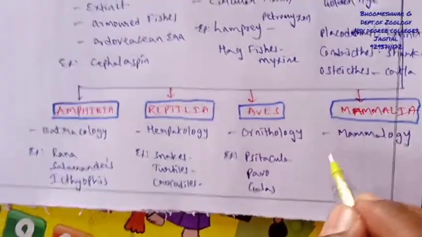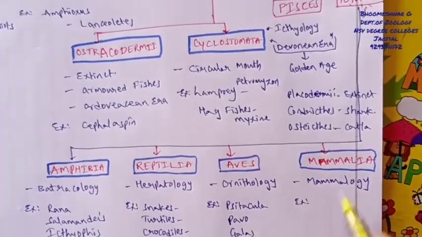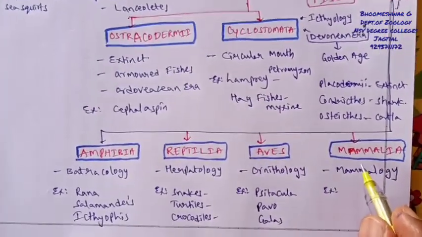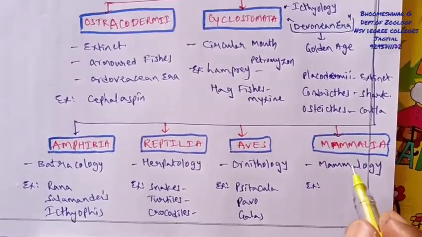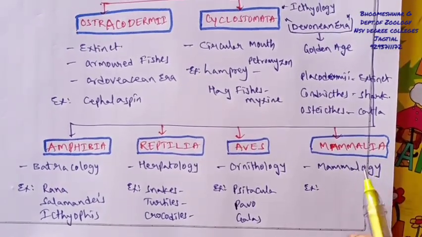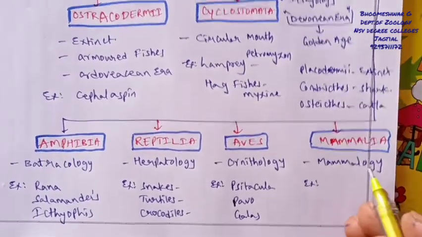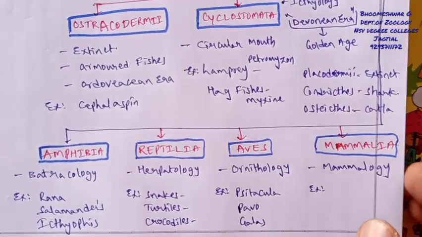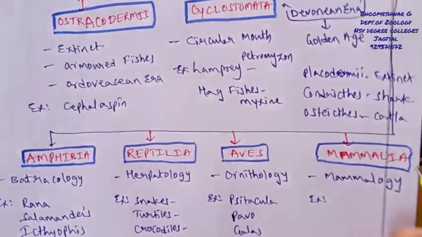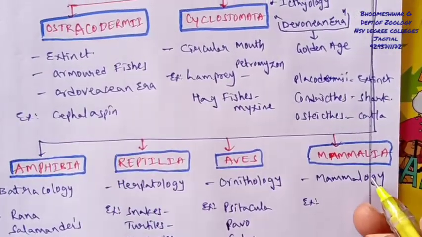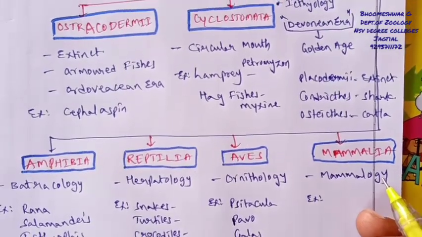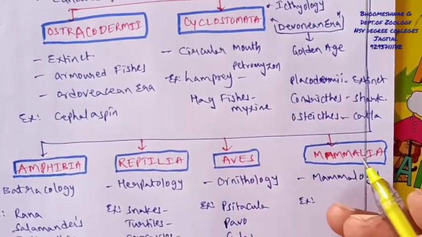And finally the milk producing and milk secreting animals are called mammalians. One of their major characteristics is mammary glands, which are modified forms of skin glands.